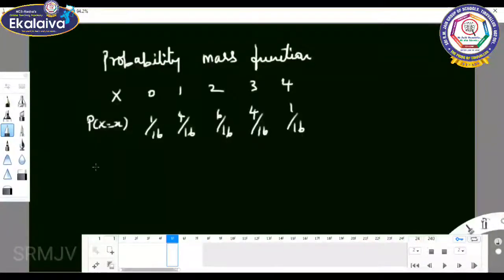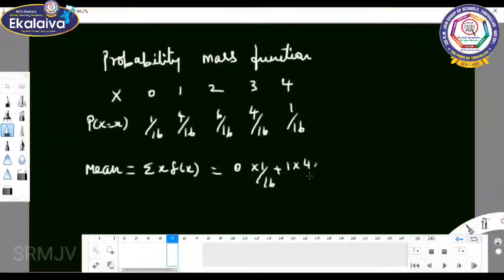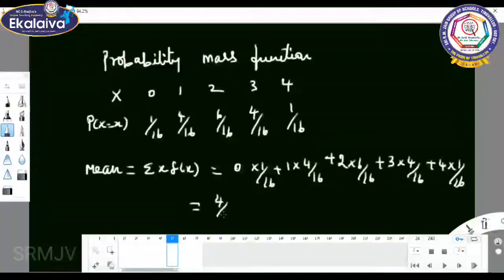Then you should find out the value of mean. Mean equal to sigma x f of x. What is the value? 0 into 1 by 16 plus 1 into 4 by 16 plus 2 into 6 by 16 plus 3 into 4 by 16 plus 4 into 1 by 16. You don't cancel that value, because the LCM is 16 and it is easy to do the sum.